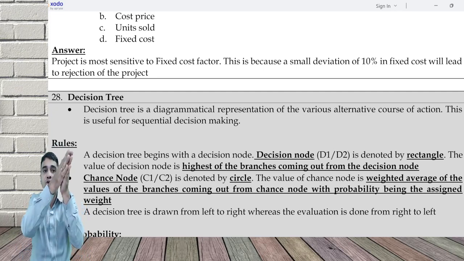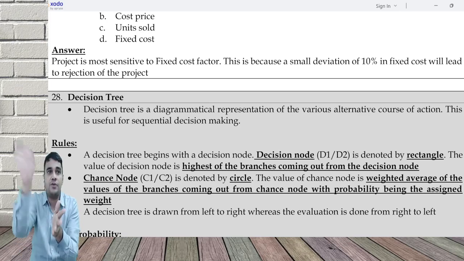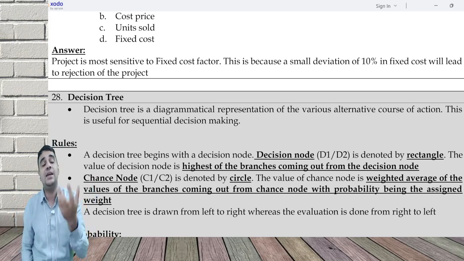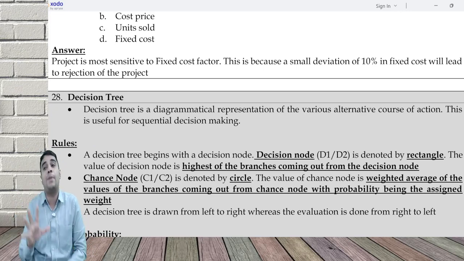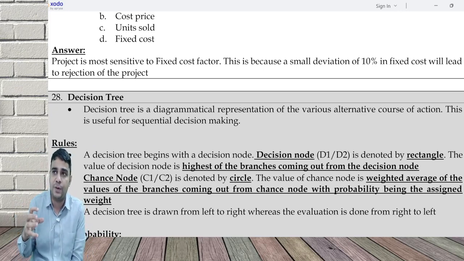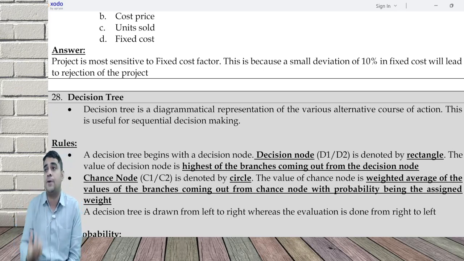Assume you travel to the not to do side, then none of the other decisions you need to take, because you have moved to the not to do. So this makes it easier for me to evaluate a complex problem. Whenever I have something very difficult to explain, I normally take the route of a diagram, because a diagram makes it easier for a person to understand. That is what a decision tree is all about.